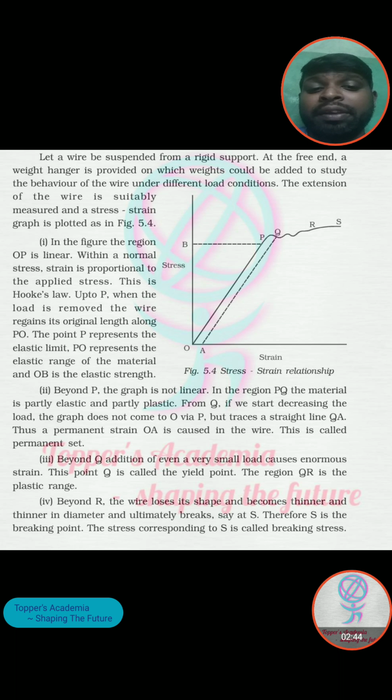In this region PQ, the material is partly elastic and partly plastic. It means it has left its elasticity. Right now it is going to a transformation region. Plasticity में घुस रहा है वो elasticity से, मतलब अब वो stretch होने के बाद वो return back to original shape और original dimension में नहीं आ पा रहा, तो उस स्टेज को हम लोग बोलते हैं partly elastic और partly plastic.